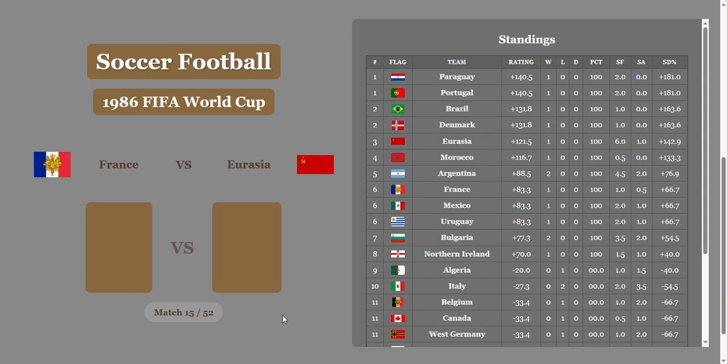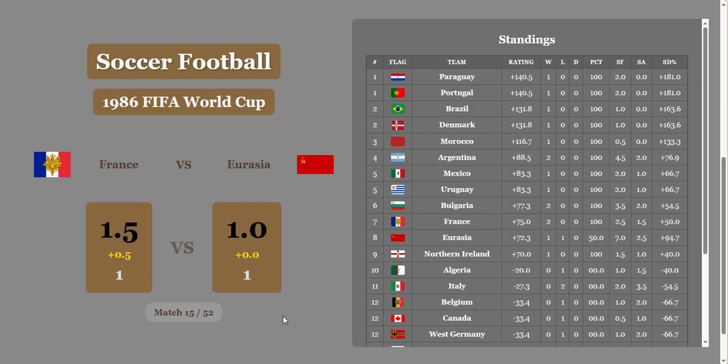Next game, France, Eurasia. This game could change that. Oh, it ended in a draw. France is actually going to get a half goal for economic disparity because of the immense size of the Soviet Union, and they're going to barely scrape away with that win. France in 7th, Soviet Union in 8th.